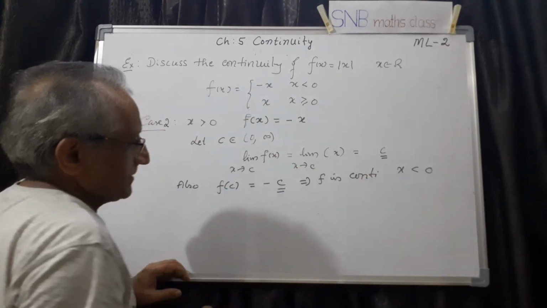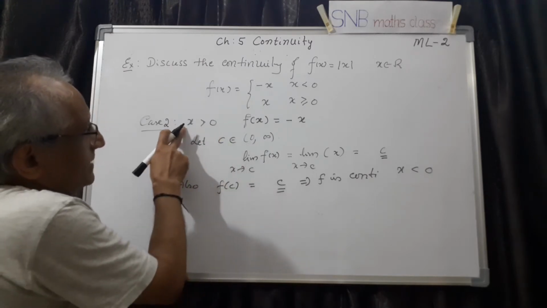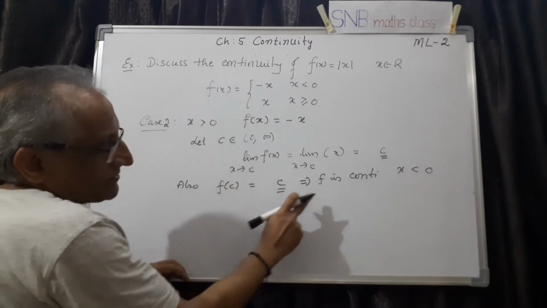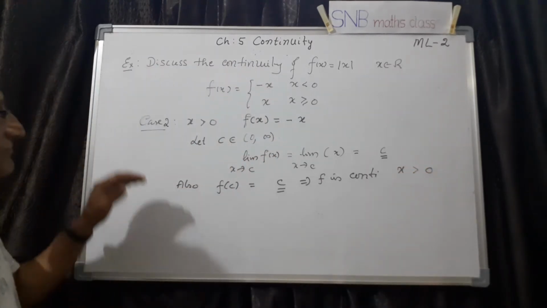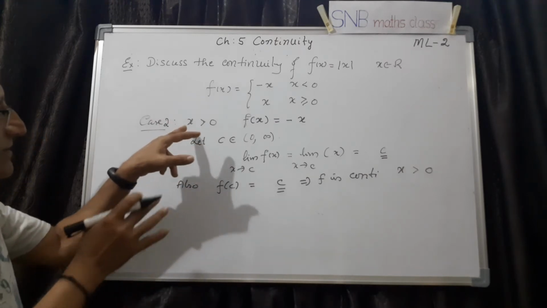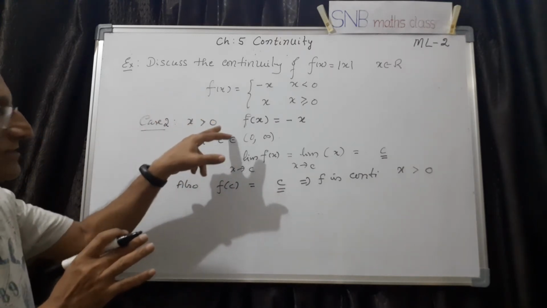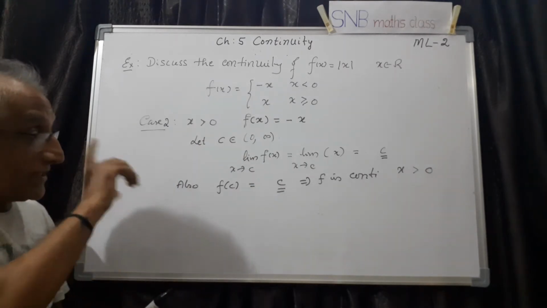Here it is c. And once again you see here, f of c is plus c, because whenever x is positive, f of c is c. So f is continuous for x more than 0 also. So the first case and second case are almost the same. The only thing is, you have to change the sign, x positive, x negative, and accordingly you have to do. So these are the 2 cases.